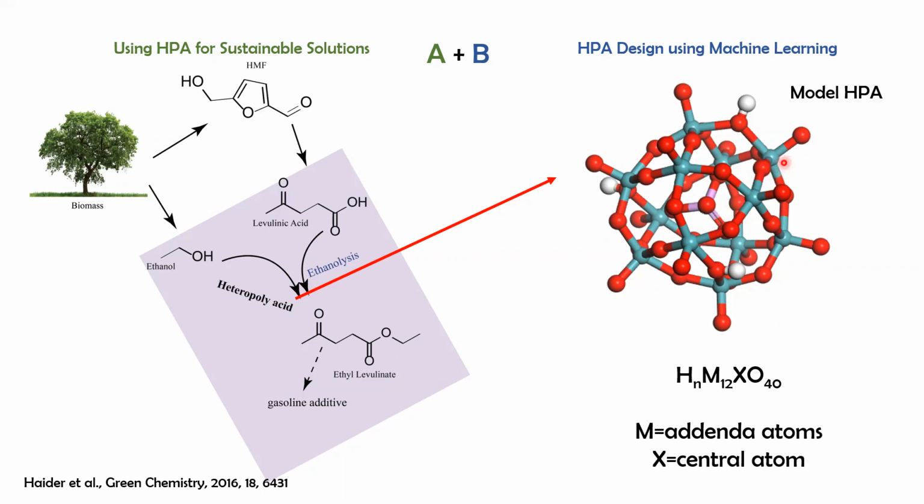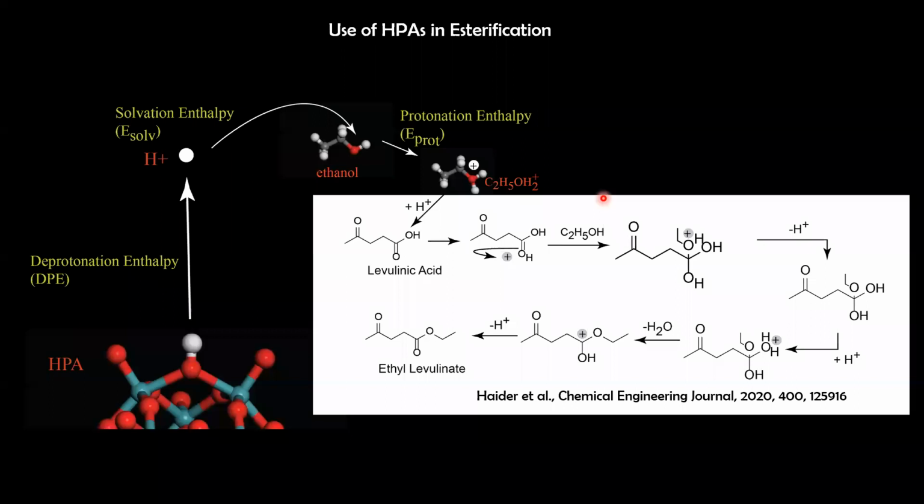So these transition metals are connected with oxygen, and we also have hydrogen, which is donated during the acid catalysis. Now, if we observe the role of heteropoly acids in this esterification reaction, protons are donated by these acid catalysts, and these protons, as you can see, play a very important role in the mechanism.